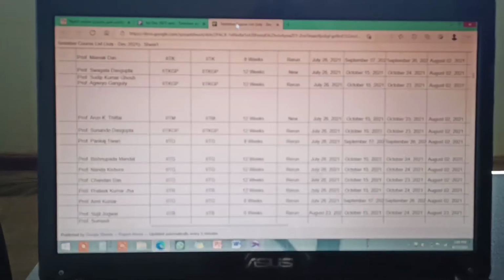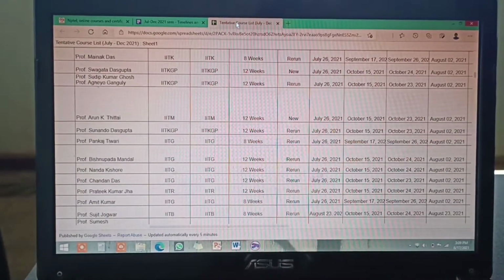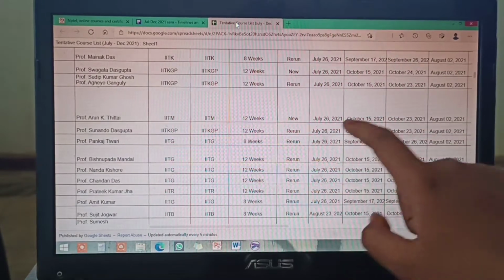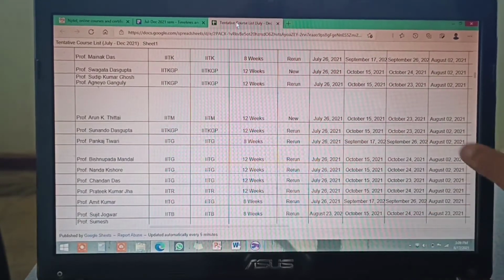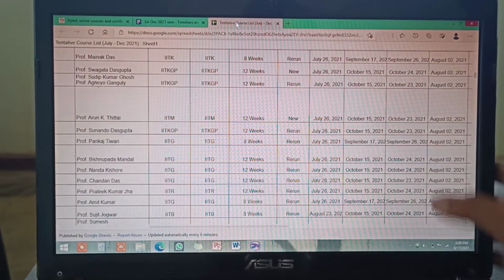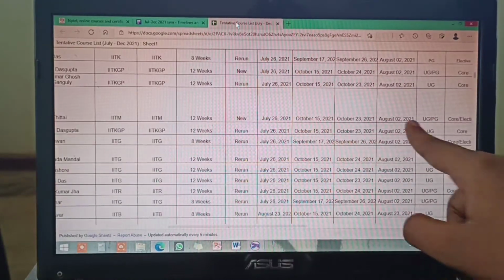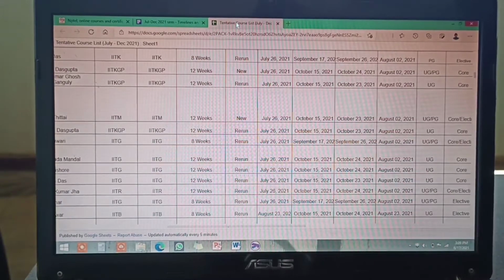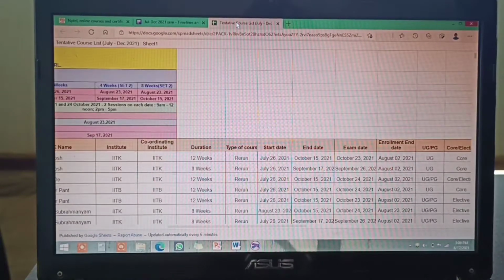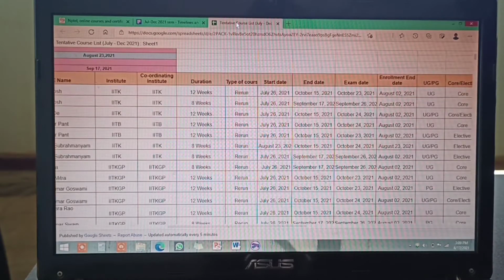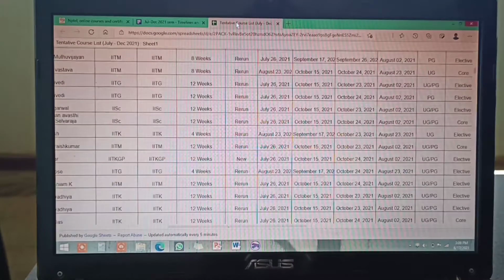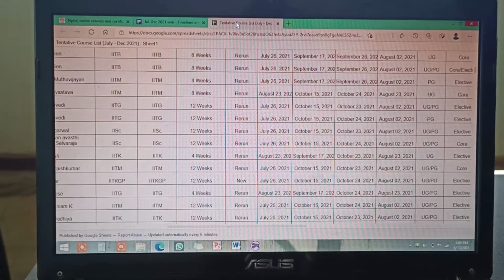Right. So here you will see the dates and all. It is the starting date of the course, then the ending date of the course, 15th October, then the exam date October 23, and August 2, I think this is the registration date, the last date of registration. Let me check it. Yeah, it's the enrollment end date. So you have to enroll before 2 of August, right?